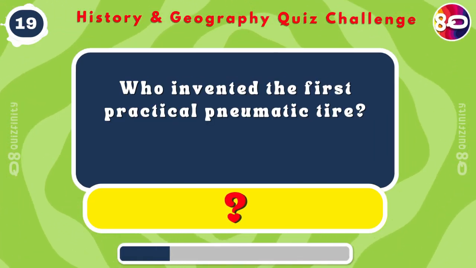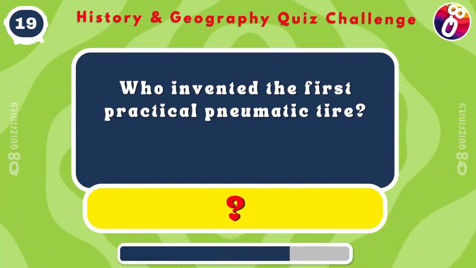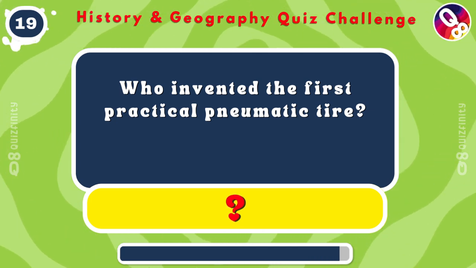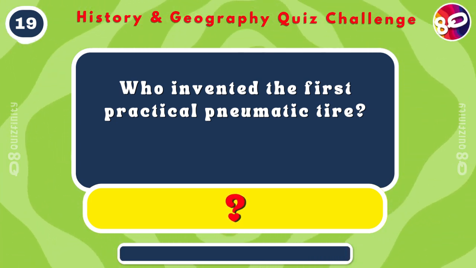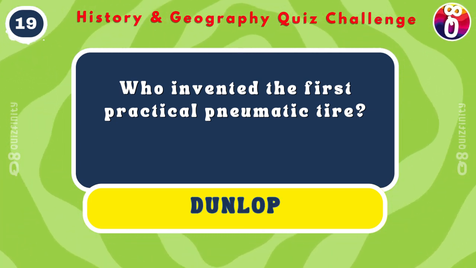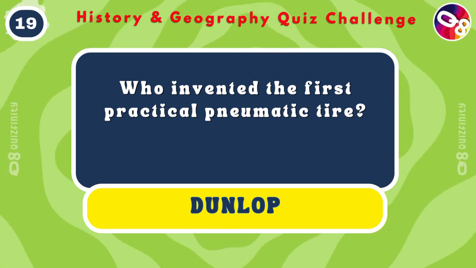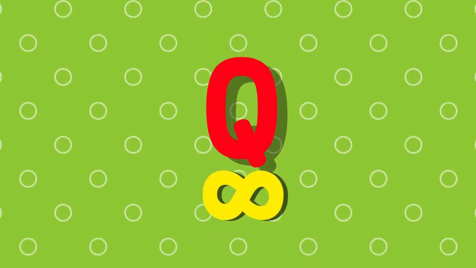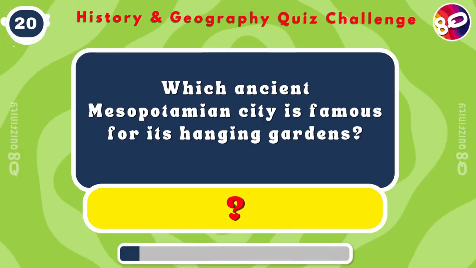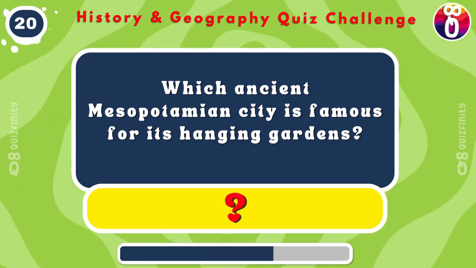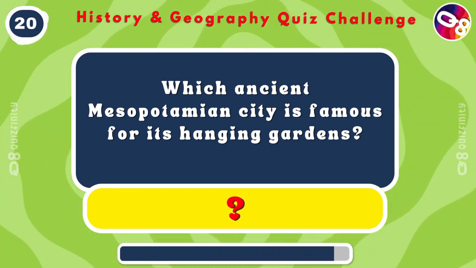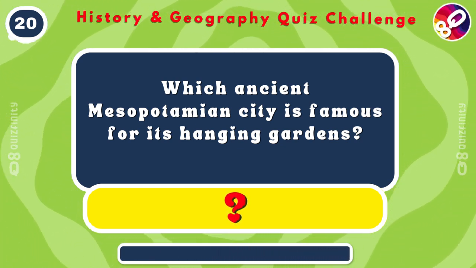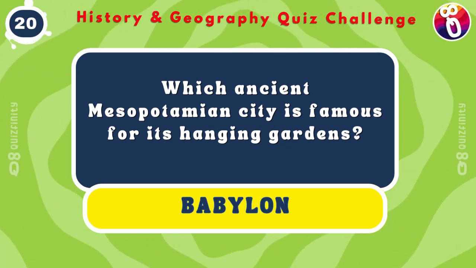Who invented the first practical pneumatic tire? Dunlop. Which ancient Mesopotamian city is famous for its hanging gardens? Babylon.